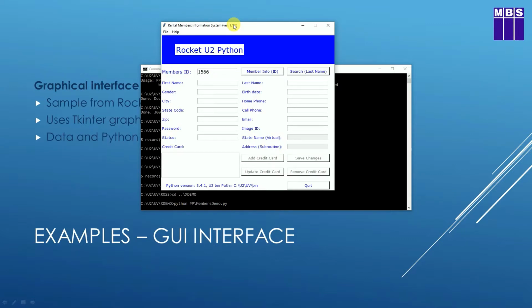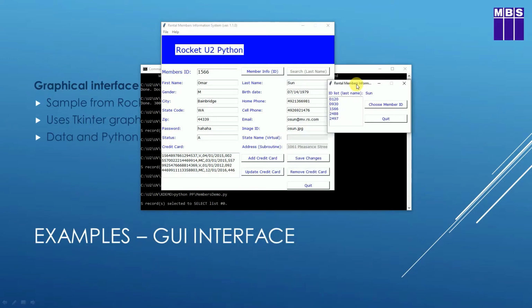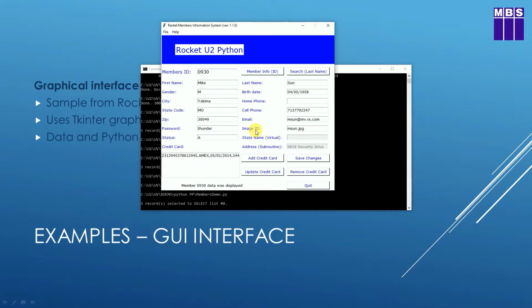With none of the info filled in except the members ID. So I've got members info ID, members ID number 1566. If I click the member info button here, it will extract the data for member 1566 from Universe and populate the form with that data. If I click the search last name button here, it pops up another little window which lists the IDs of other members that have the same surname. So I can go to member 930 here, choose that member ID, and it pulls up the information for that member and populates the form with their data.